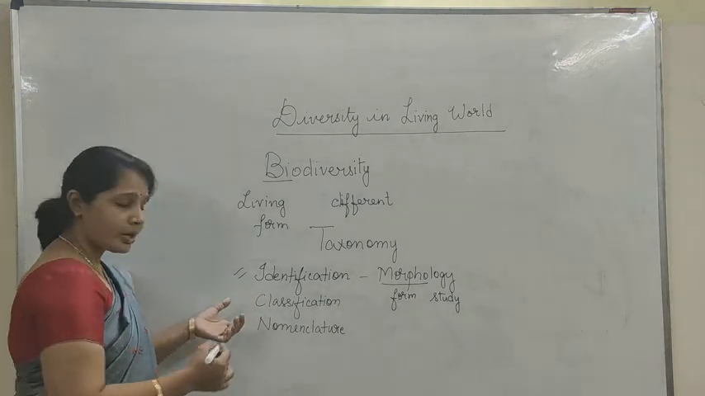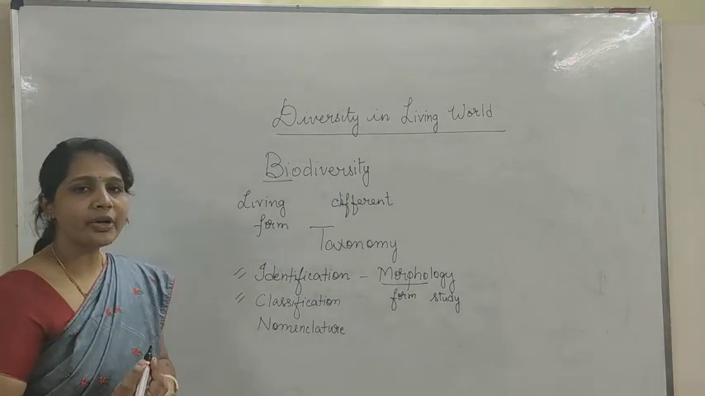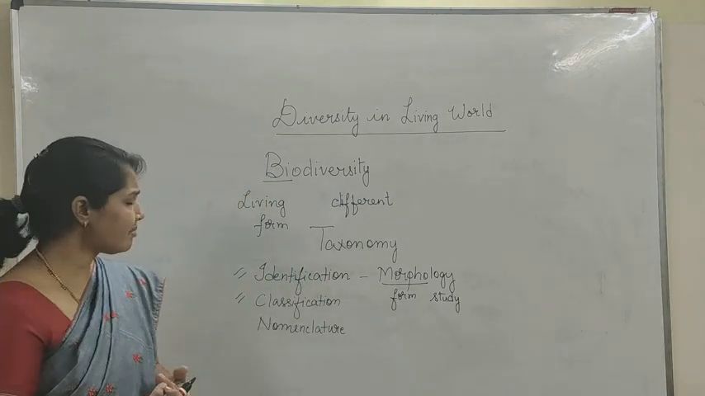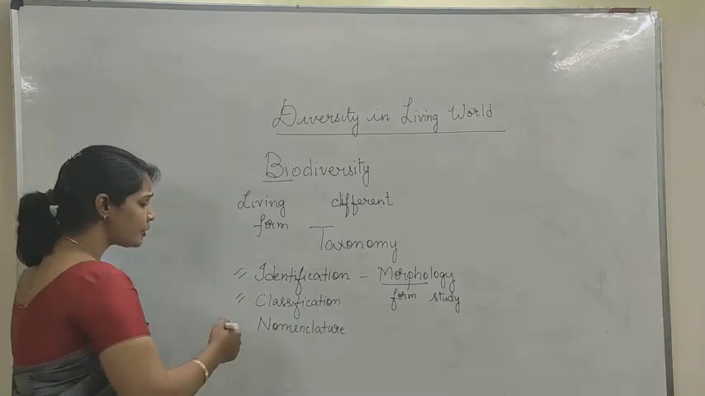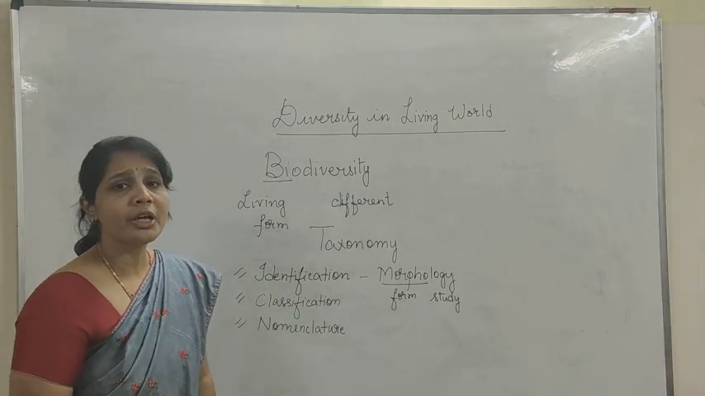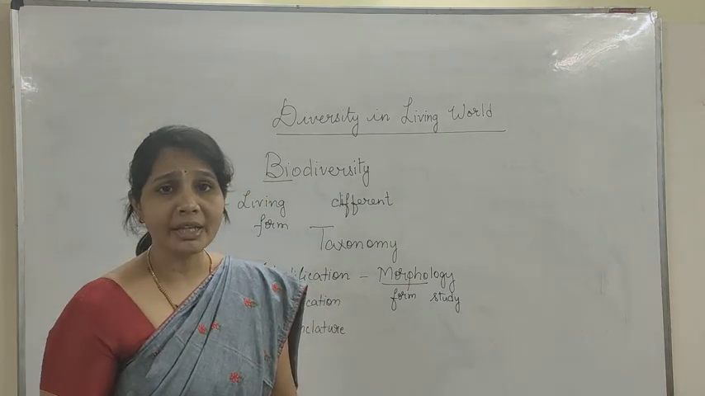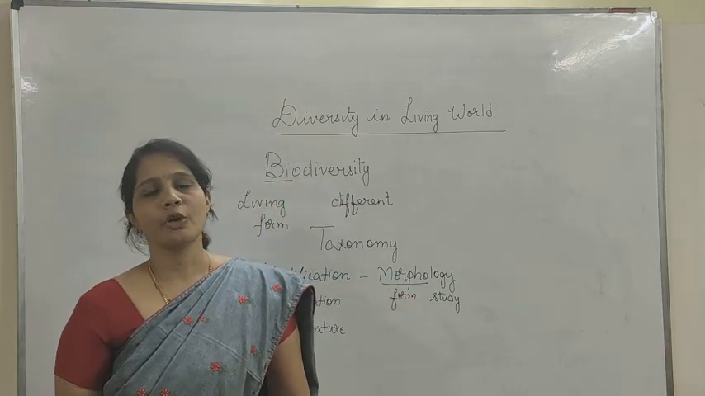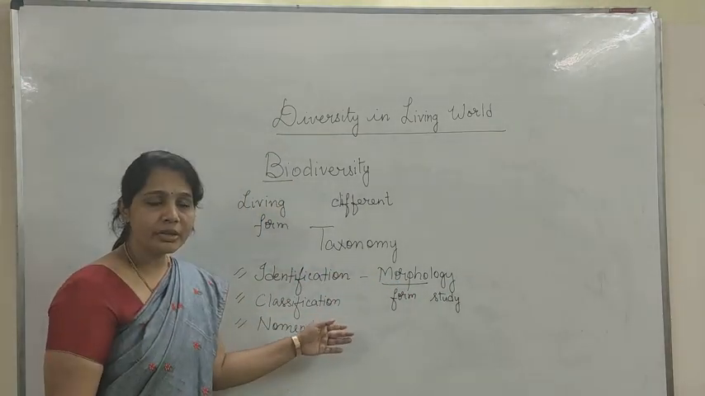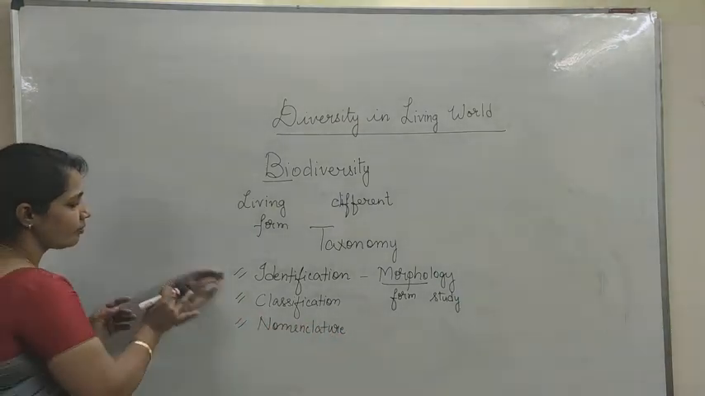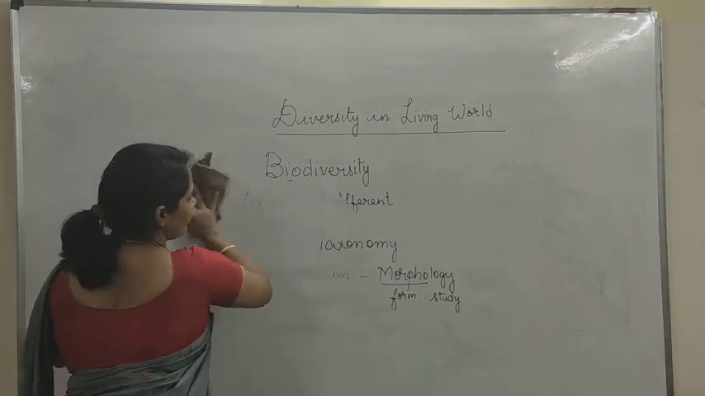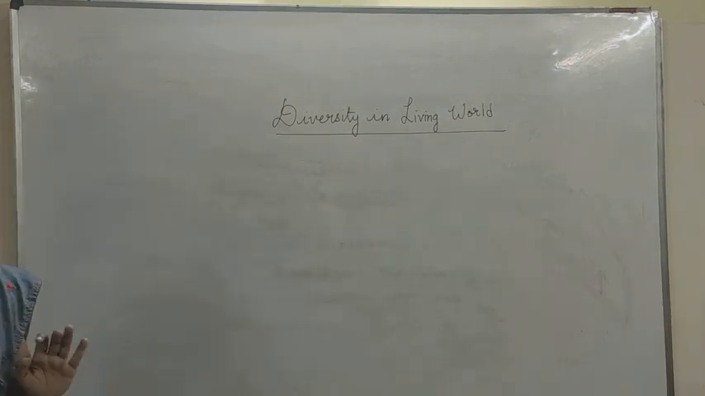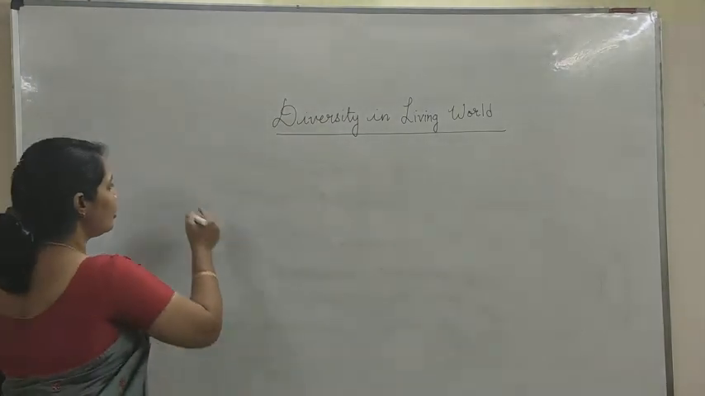Right? So next, coming to classification, we need to classify these organisms for a better understanding of the study. Right? And then nomenclature. So proceeding to the nomenclature, what is nomenclature? Naming a particular organism in a universally accepted manner, that is what is called as nomenclature. So let us go in detail with each one of the other. So first let us go with the nomenclature.